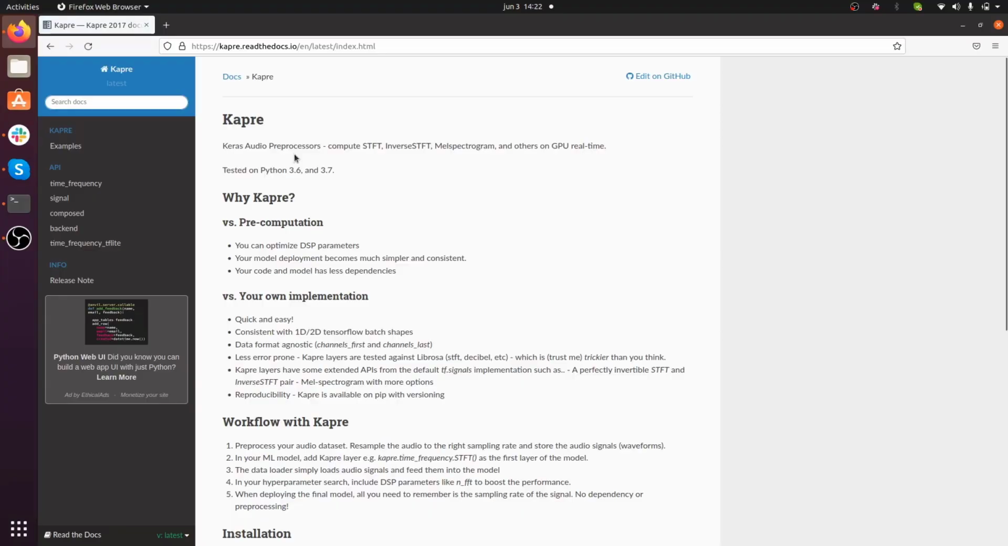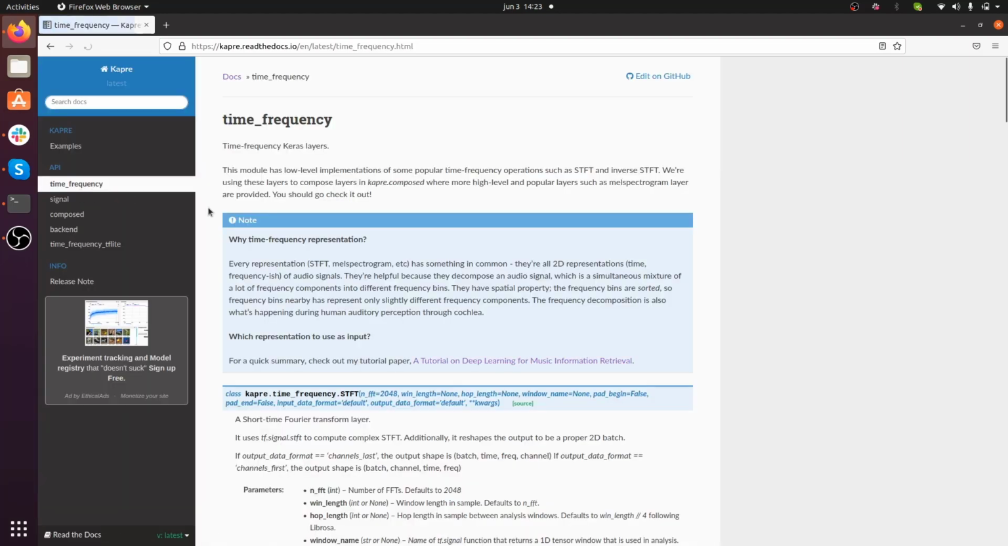This is Kapre's documentation in Read the Docs. In this left side menu under API, you can see the different modules available which group functions and layers that are semantically similar. Let's take a look at them one by one. We'll start from time frequency. So within this module, we have all Keras layers that deal with time frequency representation.